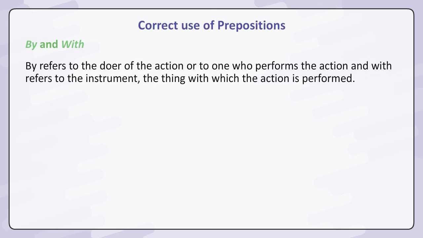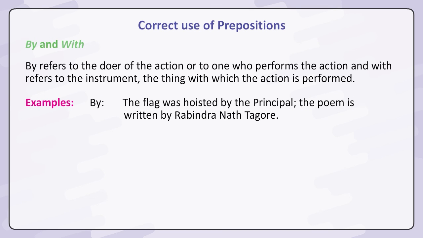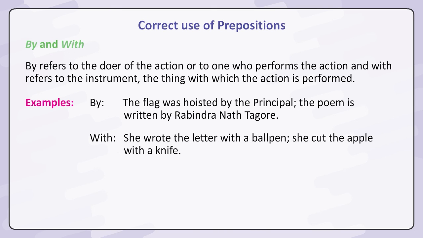By and with. By refers to the doer of the action or to one who performs the action, and with refers to the instrument, the thing with which an action is performed. Examples. By. The flag was hoisted by the principal. The poem is written by Rabindranath Tagore. With. She wrote the letter with a ball pen.